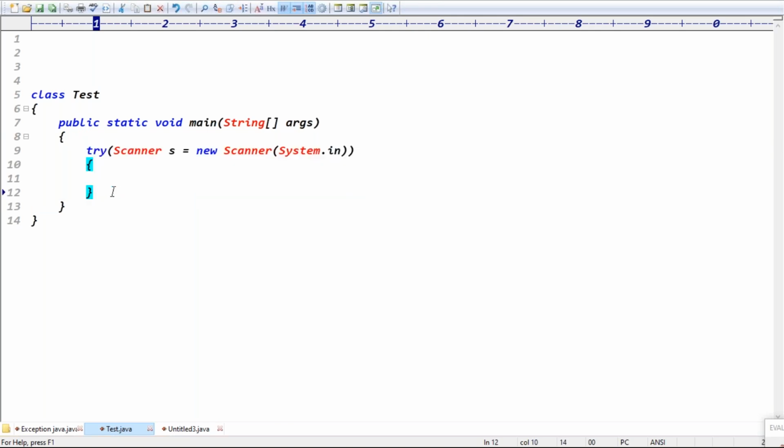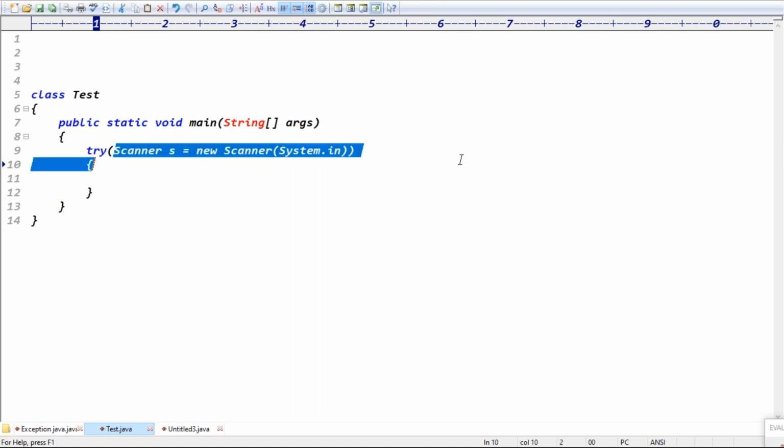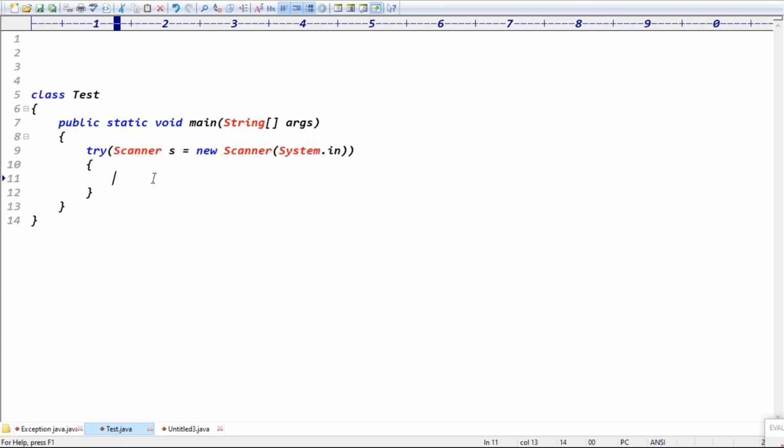So the only advantage of try with resources is that you declare the resource using the try block, and once the try block is completed, the resource is automatically released. That is the advantage. We don't need to close the scanner.